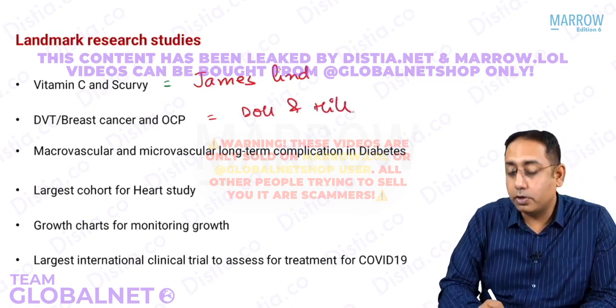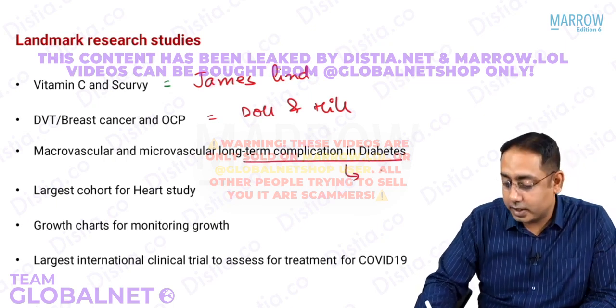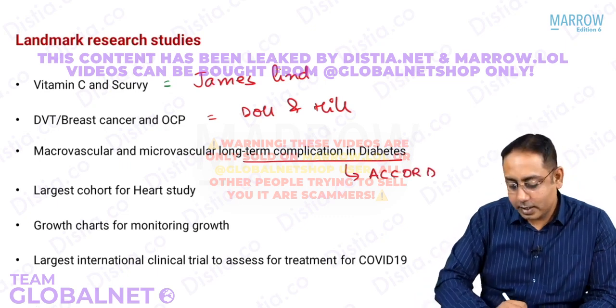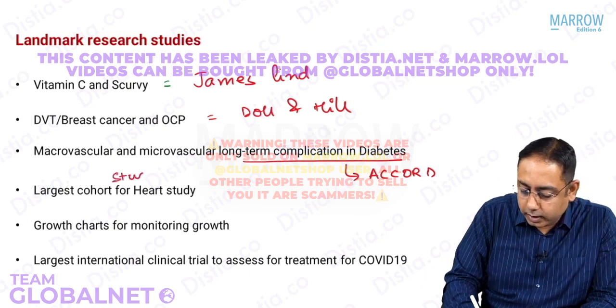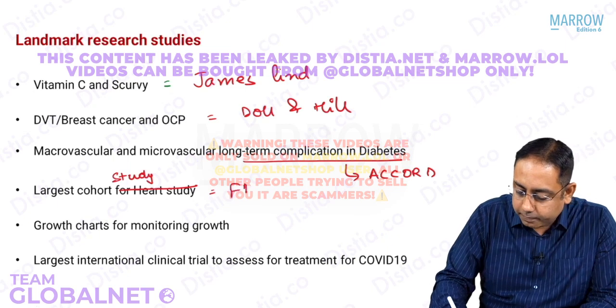Macrovascular and microvascular long-term complications in diabetes is one of the largest studies that we have in diabetes. That is called the ACCORD trial. The largest cohort study is also the Framingham heart study, even if the MCQ doesn't mention the heart.